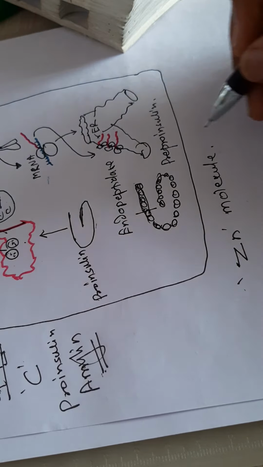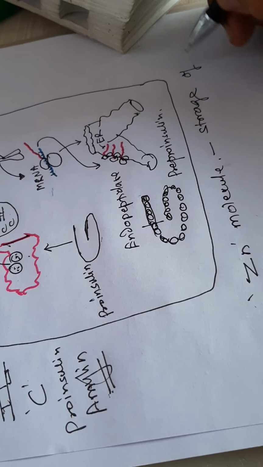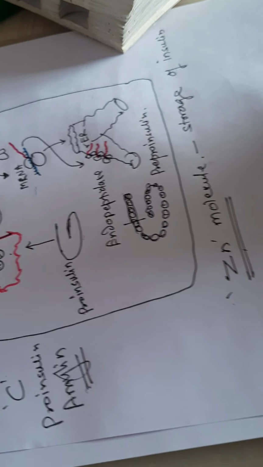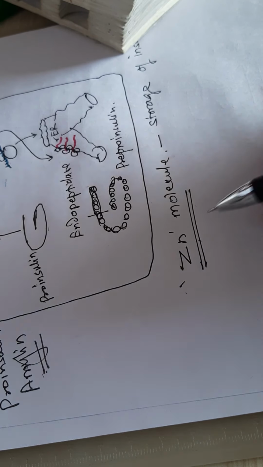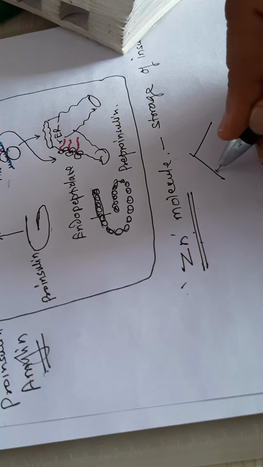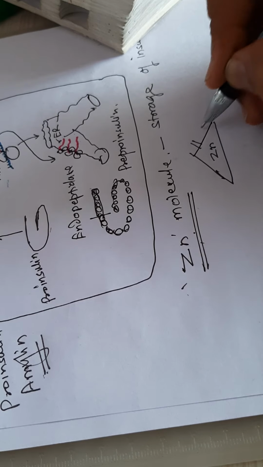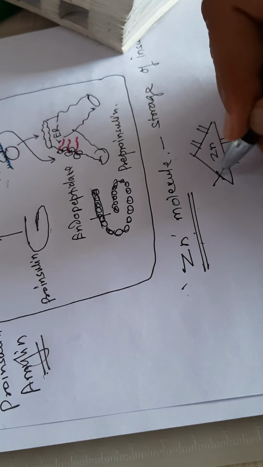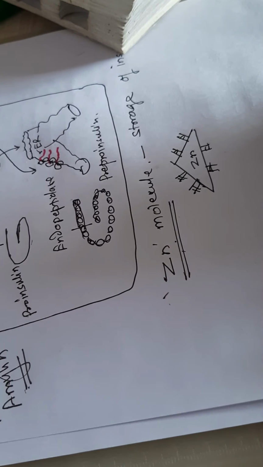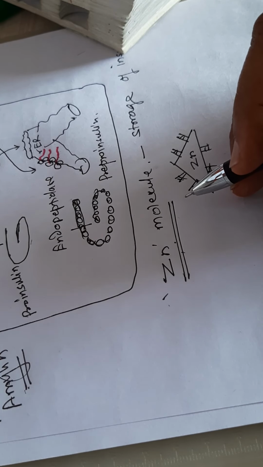So storage of insulin takes place along with the zinc molecule. Zinc is a very important molecule. Always remember that insulin is stored along with zinc. Suppose this is a zinc molecule, so along with that the insulin is stored. So storage of the insulin takes place along with the zinc.